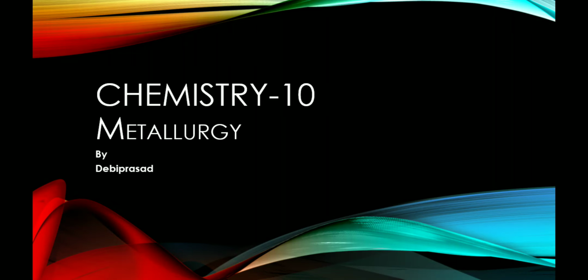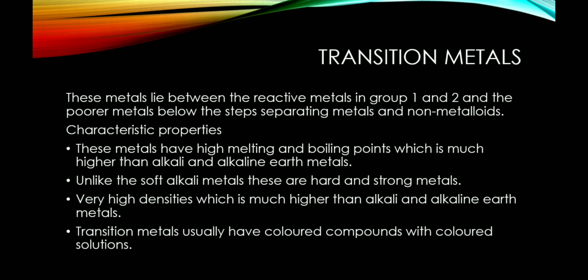In this video, you will be learning about the rest part of this chapter, metallurgy. Now, the transition metals. These metals lie between the reactive metals in group 1 and 2 of the periodic table and the poorer metals below the steps separating metals and non-metalloids.